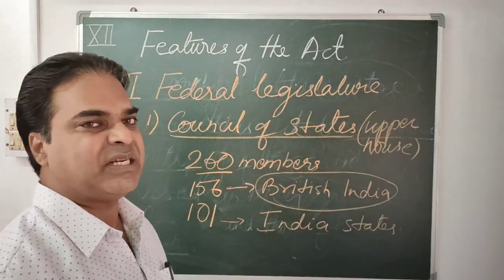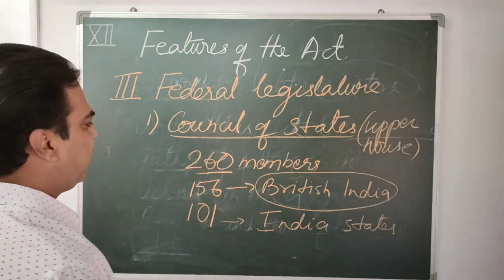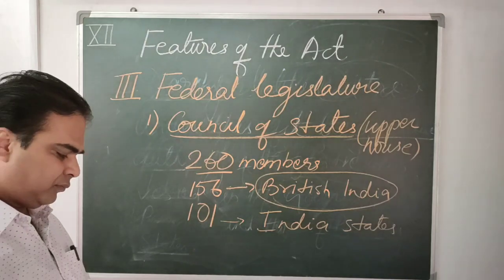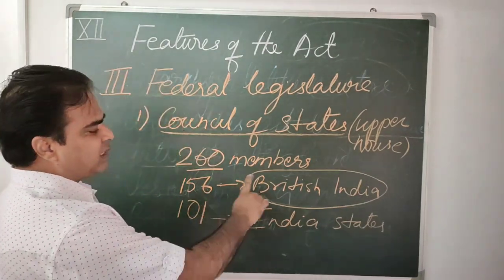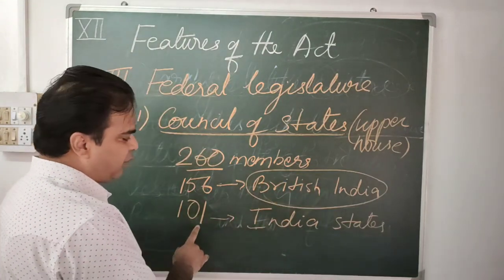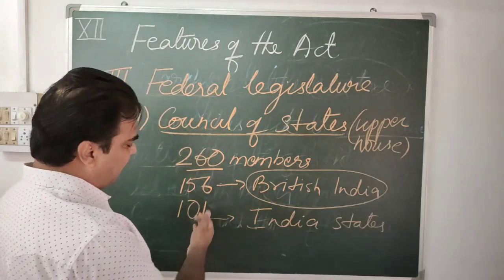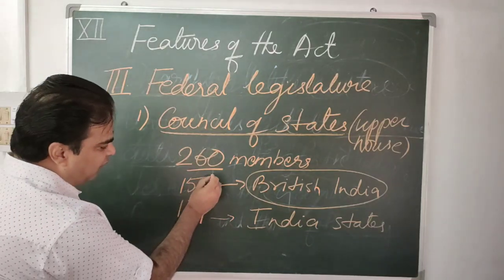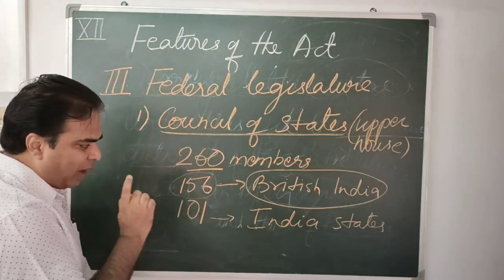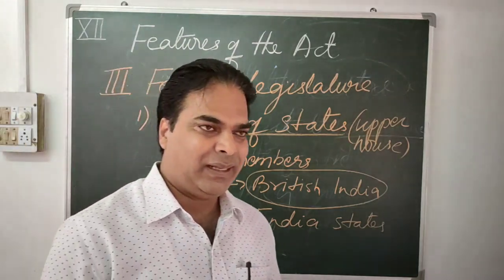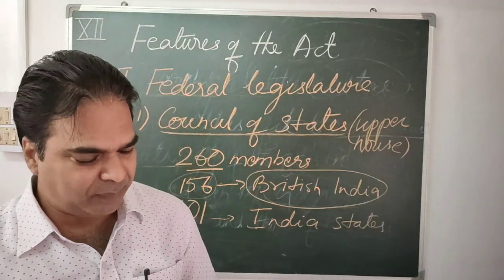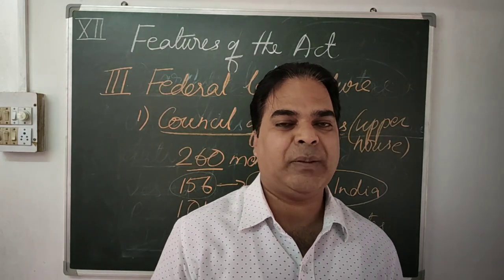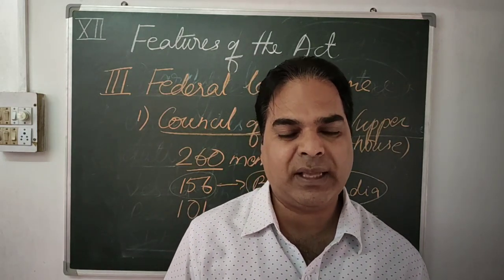Indian states means princely states, ruled by Rajas and Maharajas. So 260: 156 represented by British India and 101 by the Indian states. There can be 3 short, but it doesn't matter. Out of 156 again, 150 representation was made by British India, and 6 were nominated by the governor.